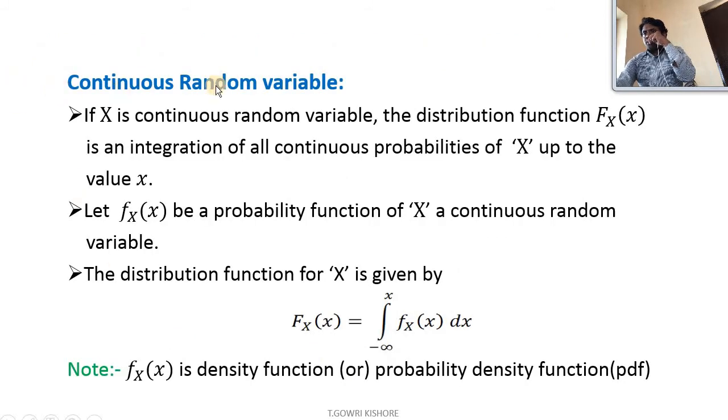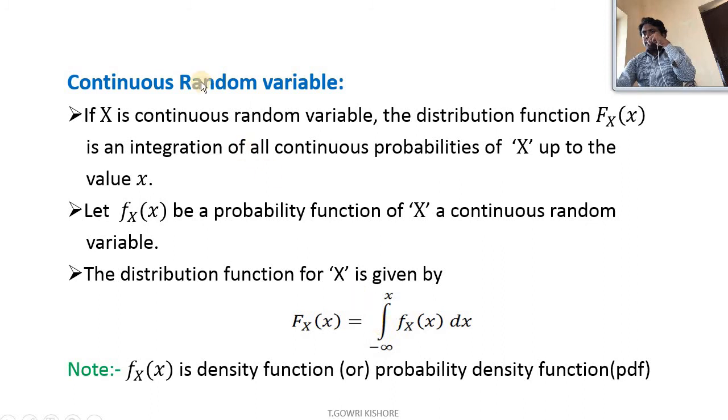So next one is the continuous random variable. If capital X is a continuous random variable, the distribution function Fx of x is an integration of the probability density of the random variable up to the value of the element in the sample space, that is small x. Let small fx of x be the probability function of capital X, a continuous random variable. The distribution function of X is given by Fx of x equal to the integration from minus infinity to x of fx of x dx.